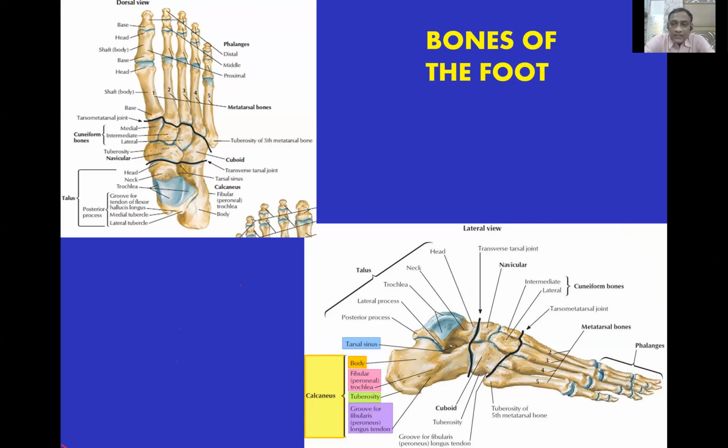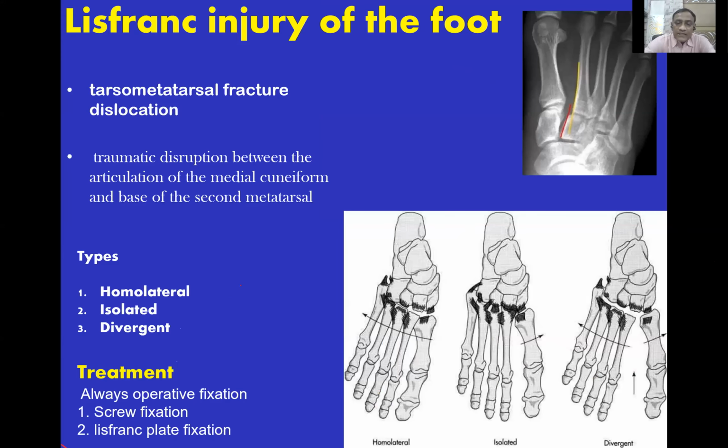So this is the Lisfranc injury of the foot. Basically, it is a tarsometatarsal fracture dislocation. There is a traumatic disruption between the articulation of the medial cuneiform and base of the second metatarsal. And there are 3 types. One is the homolateral, second is isolated, and third is divergent type.